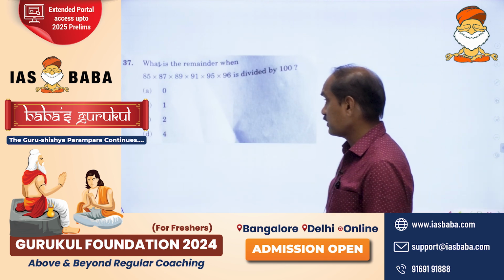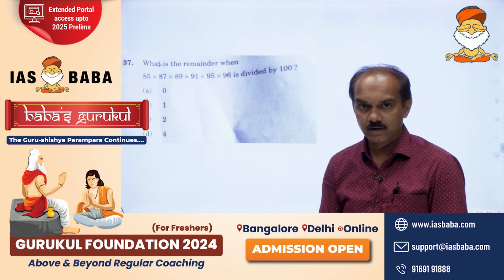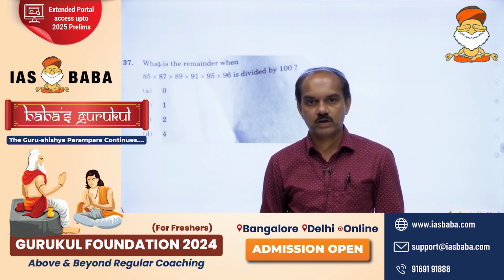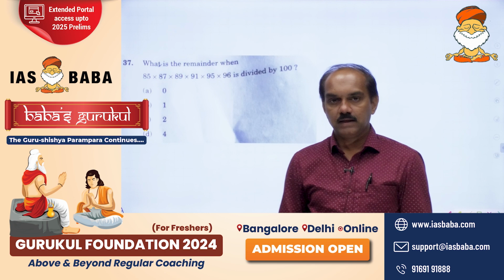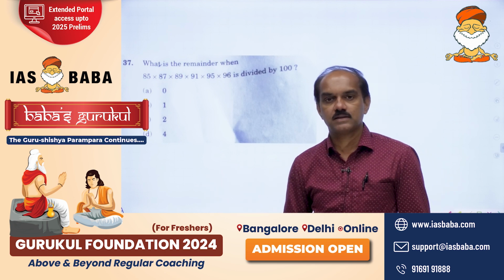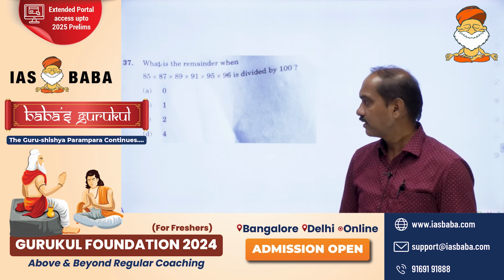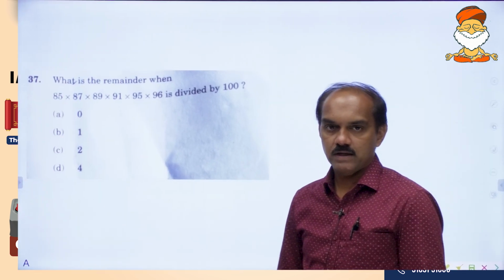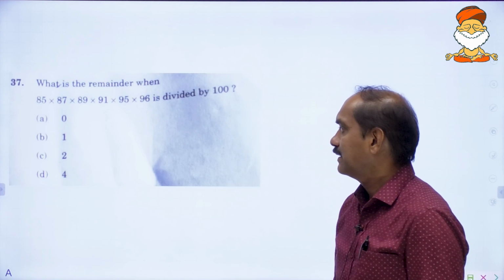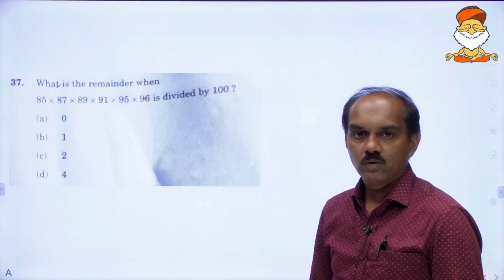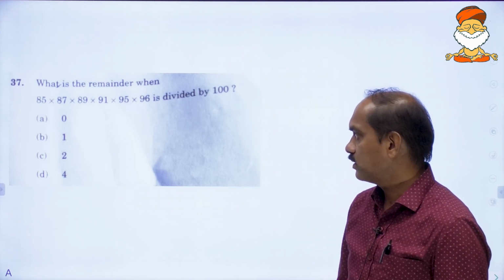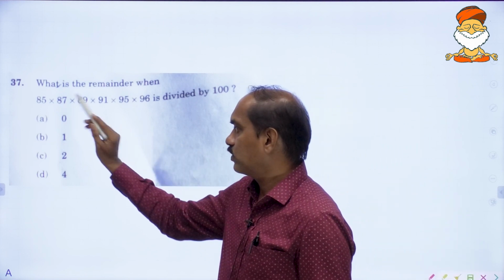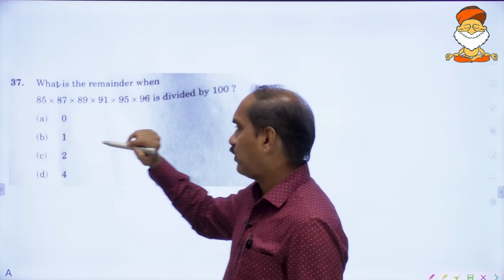Moving on to the next one. What is the remainder? This kind of question was also asked earlier, I think 2022 or 2021. See here, this is also on the expected lines. It is not a surprise question. You must have prepared for this kind of questions once you refer the previous year question papers, right? See here, it was on the expected lines, 85.